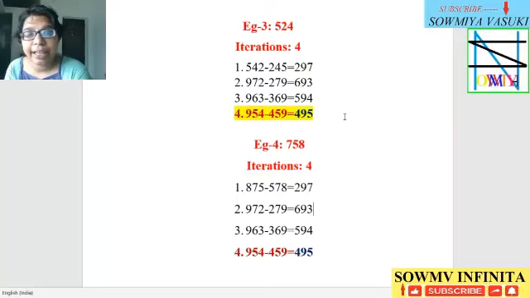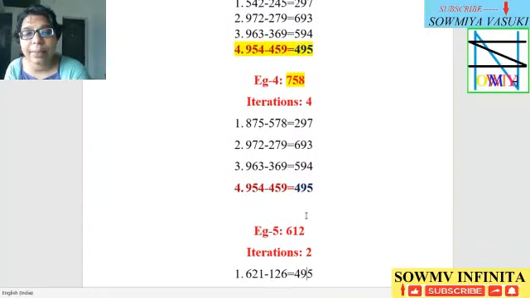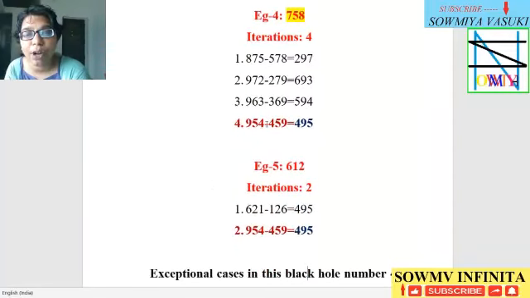Another example is 758. 758's descending number is 875 and its ascending order is 578. So 875 minus 578 is equal to 297. 297 gets a further iteration: 972 minus 279 is equal to 693. 693 goes for a further iteration: 963 minus 369 is equal to 594.